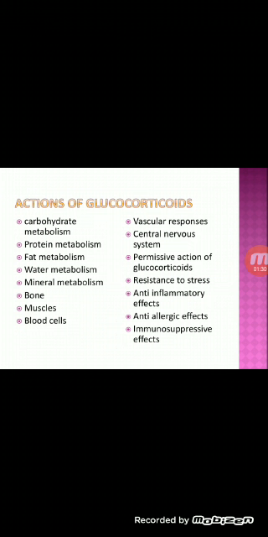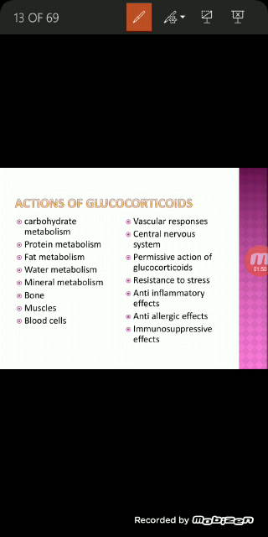So the glucocorticoids are life protecting hormones because they help to withstand the stress and trauma in life. The glucocorticoids have metabolic effects on carbohydrate, protein, fats and water. These hormones also show a mild mineralocorticoid effect. So the actions of glucocorticoids are: action on carbohydrate metabolism, protein metabolism, fat metabolism, water and mineral, bone, muscle, blood cells, vascular and central nervous system, permissive action, resistance to stress, anti-inflammatory, anti-allergic, and immunosuppressive effect.